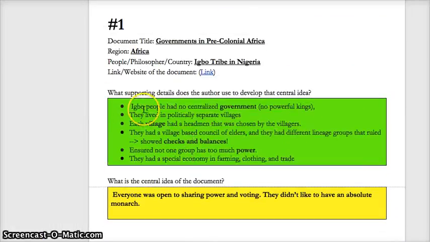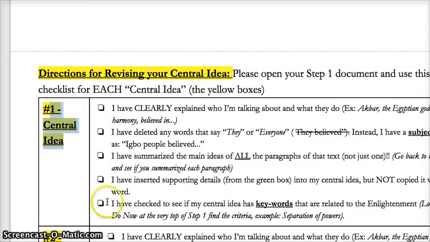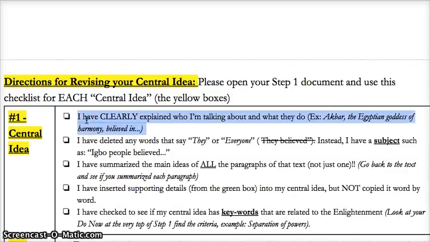So here we are. This is my step 1 document and I've already done my supporting details and my central idea, but I'm pretty sure this is not meeting the criteria that the teacher wants or what I need to do to be able to pass. Let's see why. And I'm going to go ahead and fix it, and then I want you to do the same thing for yours.